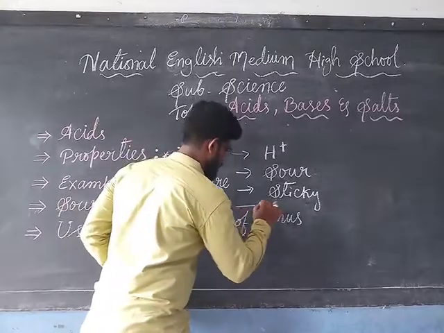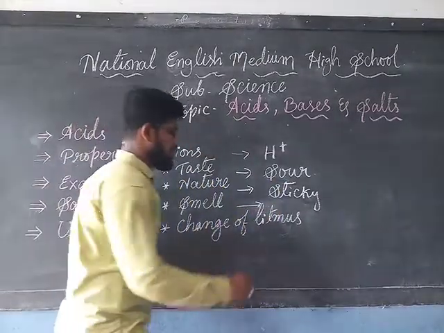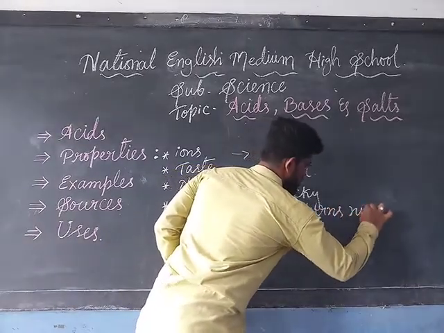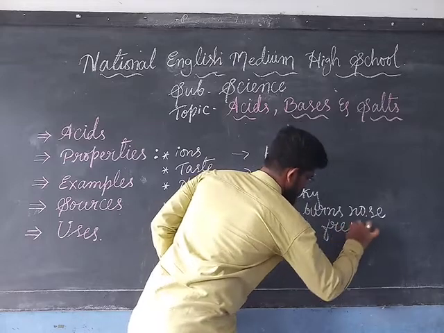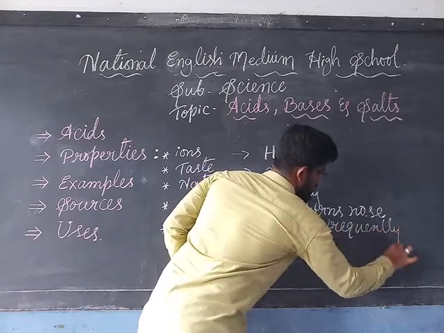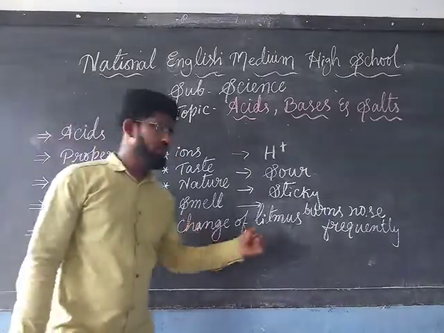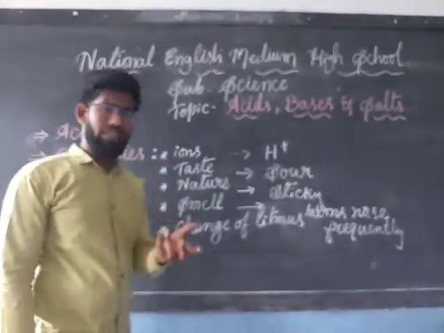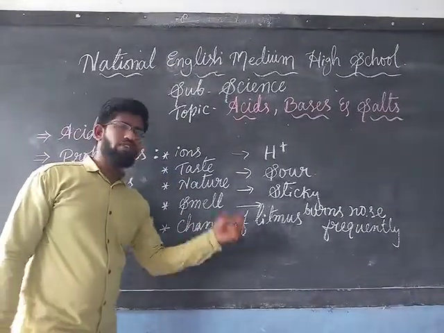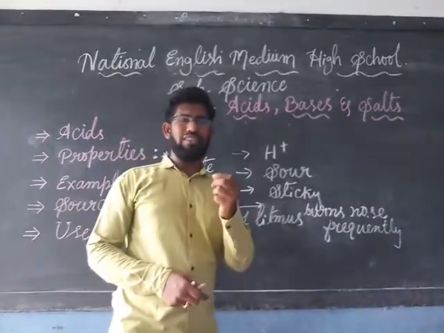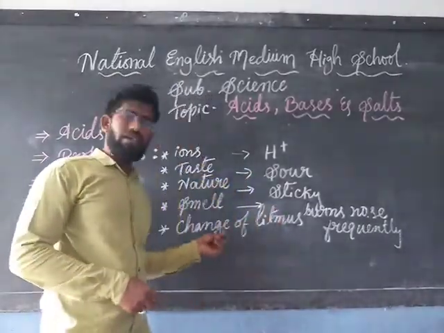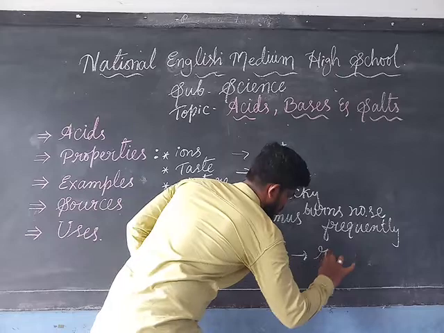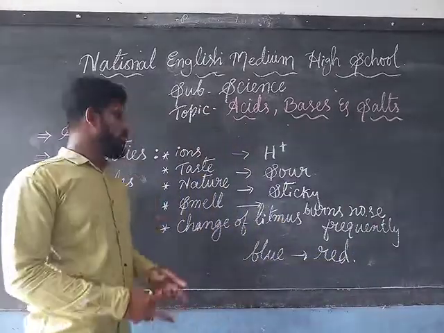Then, what type of smell do they have? They have a smell which burns the nose frequently, meaning some type of irritation will come in your nose when you smell the acids. Then what type of change in litmus paper? We have different litmus papers to check the acidic level. When we dip blue litmus into acids, it changes into red in color. So these are the properties of acids.